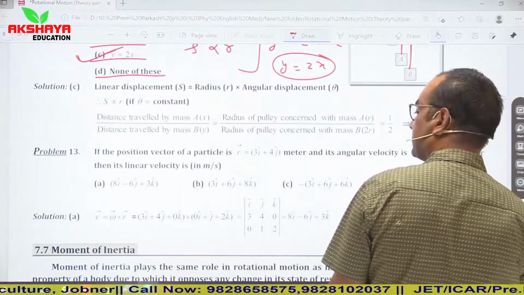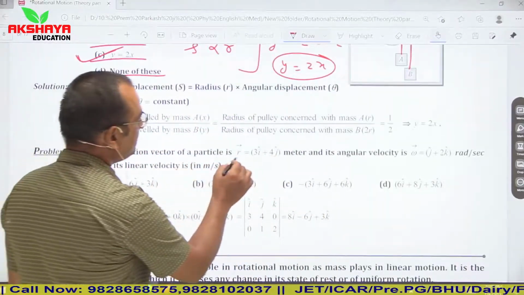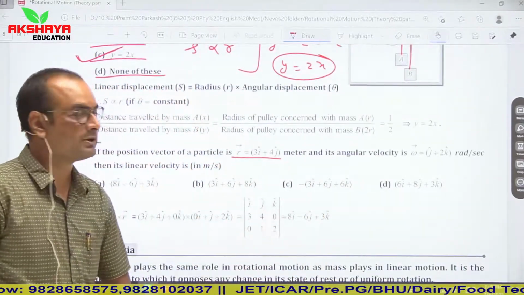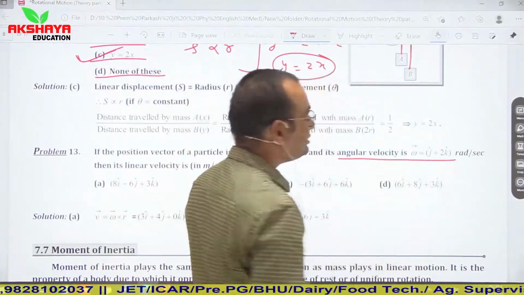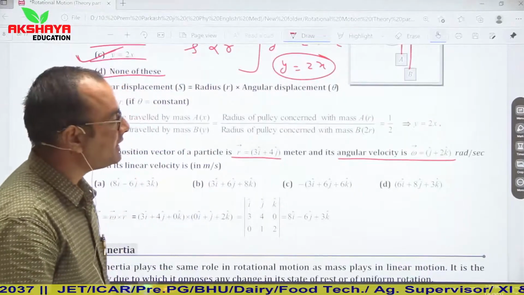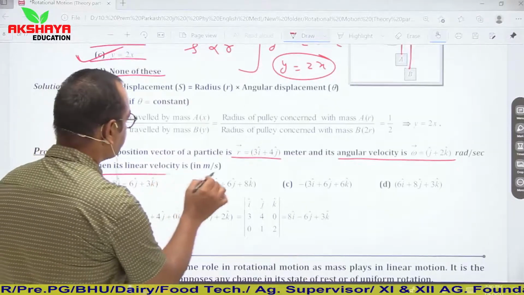In next pattern of question, we are given that if position vector of a particle is r vector is equal to 3i plus 4j cap meter and its angular velocity omega is j cap plus 2k cap radian per second, then its linear velocity.